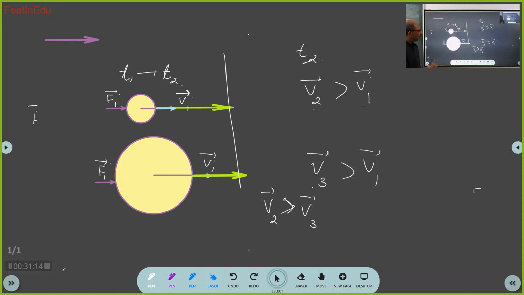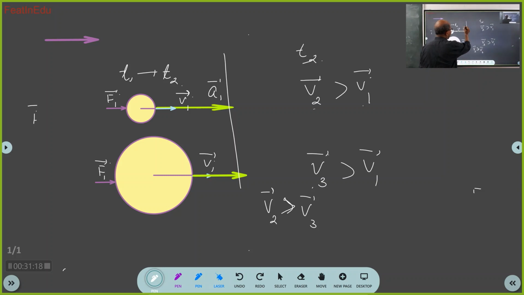Now you see, okay. So this is acceleration vector a1 bar, this is acceleration vector a2. And now it is very clear, a1 bar is greater than a2. Clear? So this is how you will make a vectorial diagram.